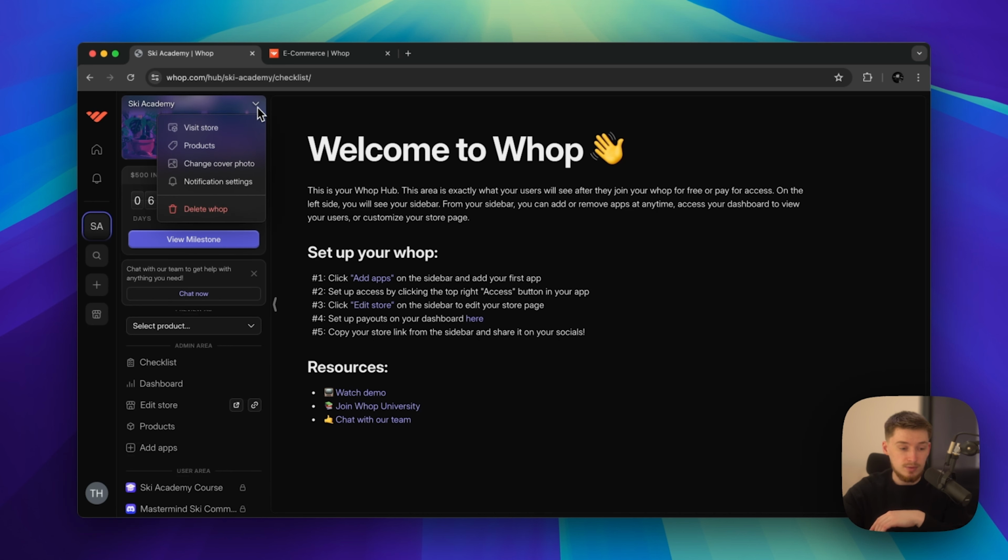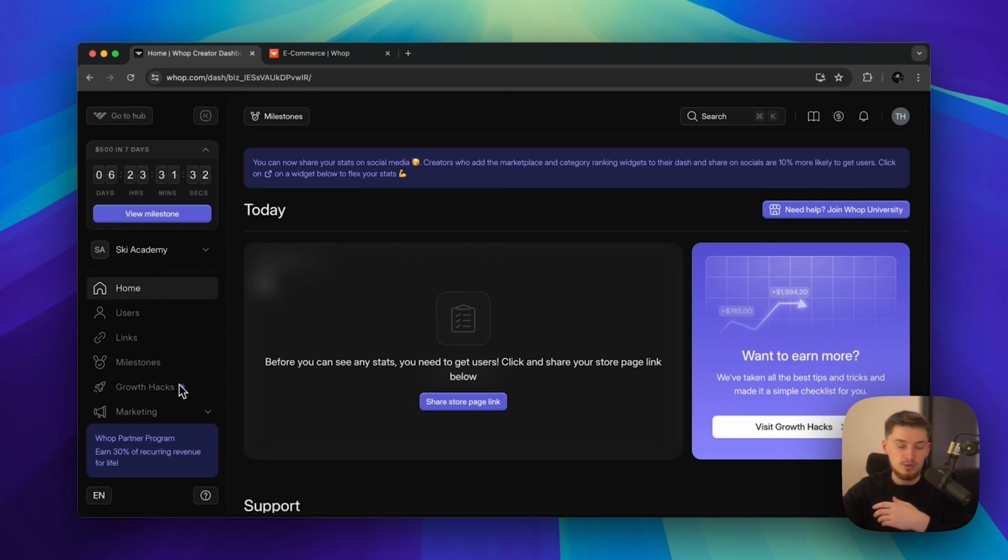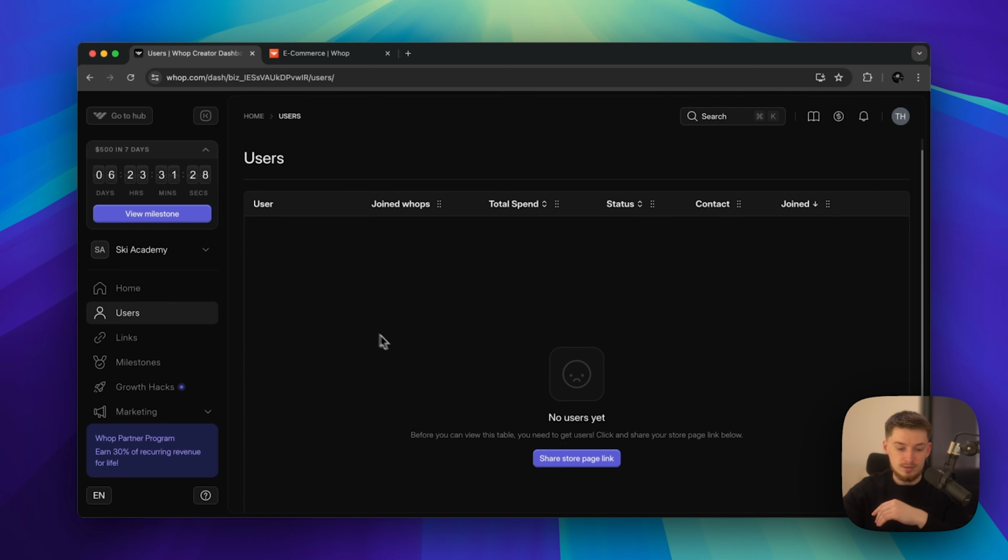Now, if we click this drop down, we can visit store, we can go to the products, we can change the cover photo, and we can go to notification settings. But if you have the number right here, so if you actually have people that are starting to join, you'll be able to click and you'll see a full list of the users that are inside. And of course, you can go through the more detailed version if you go into dashboard and then click users, which will show a full user list right here. But of course, we don't have anyone in here just yet.